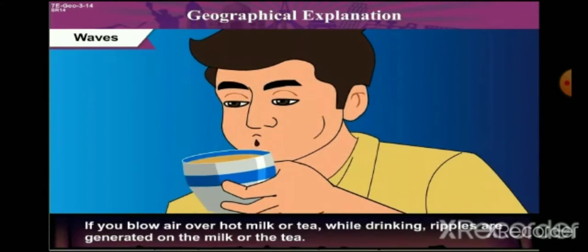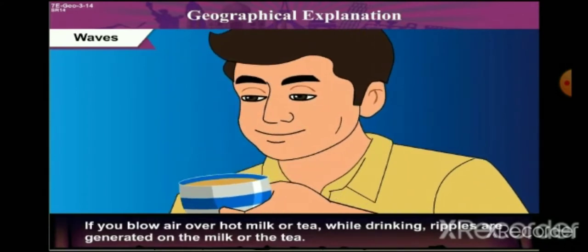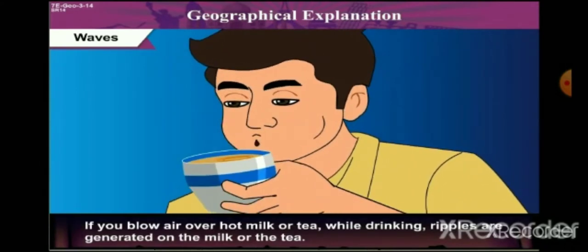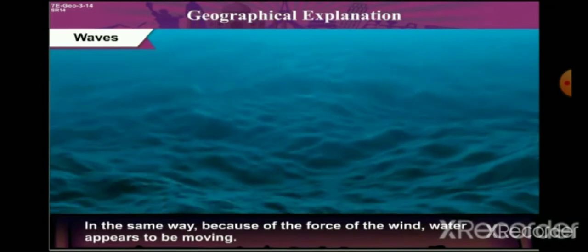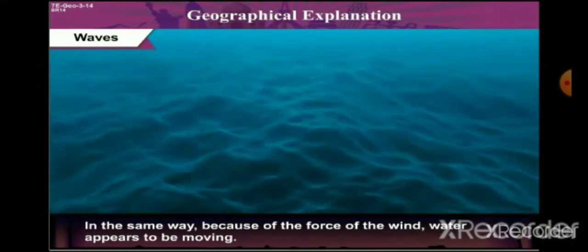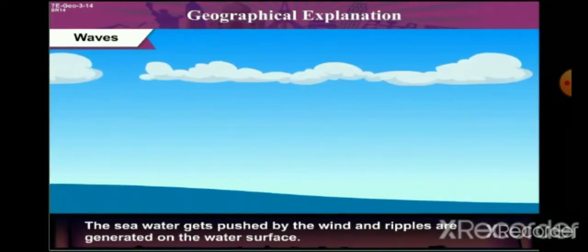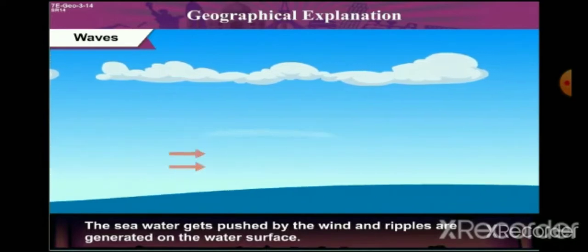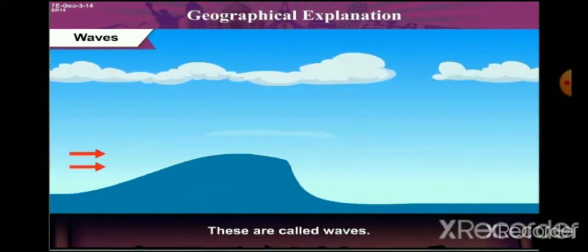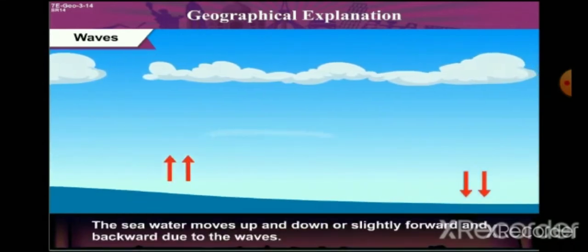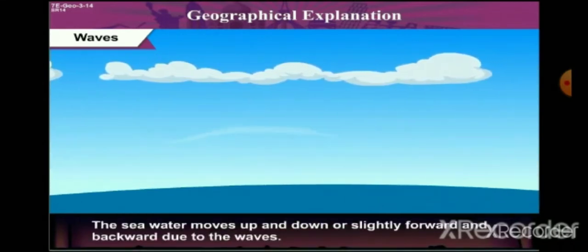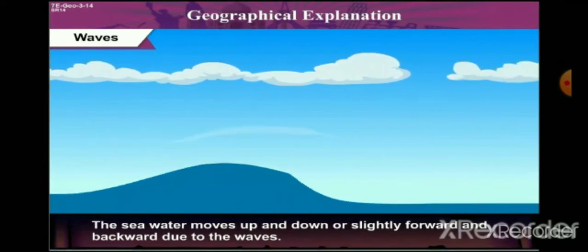If you blow air over hot milk or tea while drinking, ripples are generated on the milk or the tea. In the same way, because of the force of the wind, water appears to be moving. The sea water gets pushed by the wind and ripples are generated on the water surface. These are called waves. The sea water moves up and down or slightly forward and backward due to the waves.